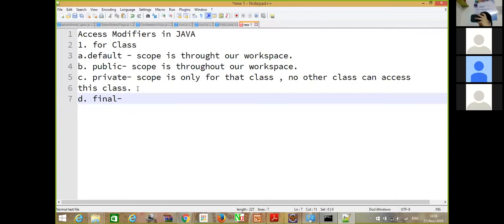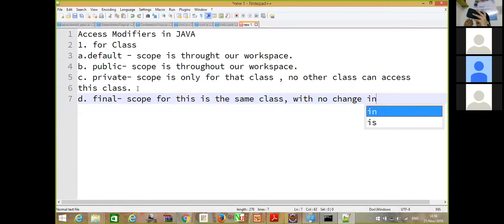So the scope for this is again the same class with no change in the content. So these are the different types of access modifier for a class.